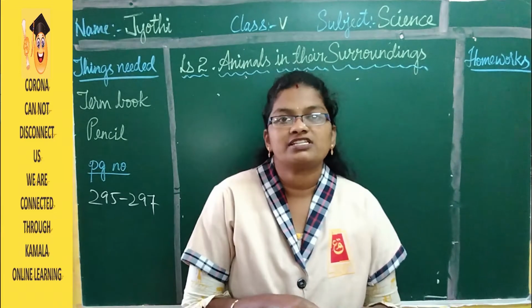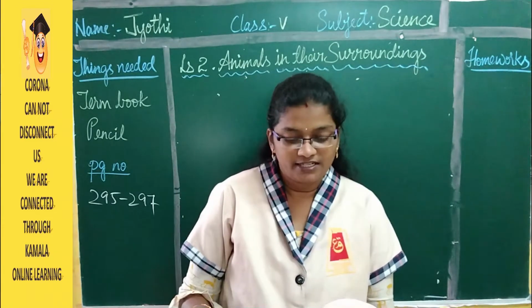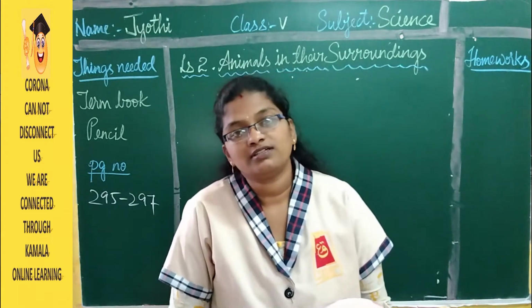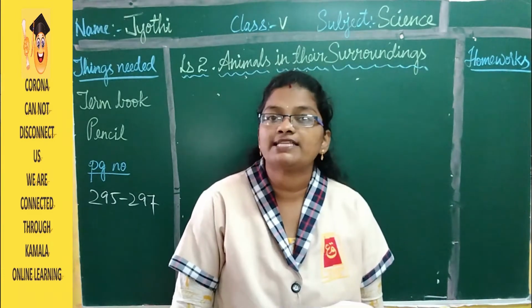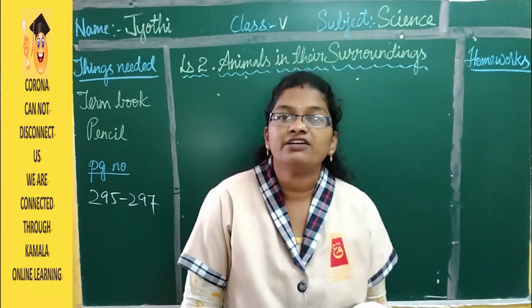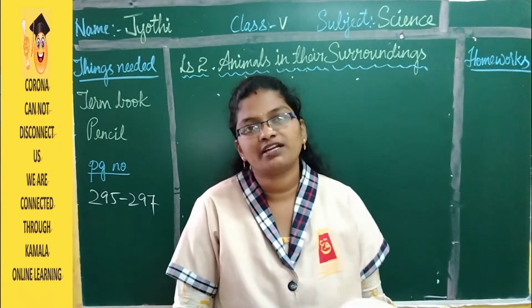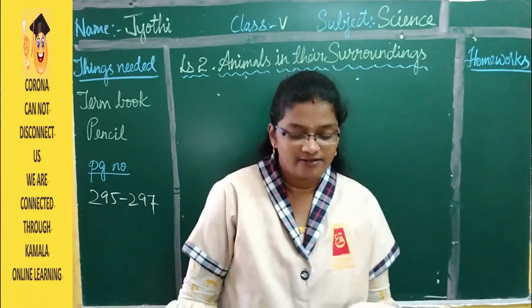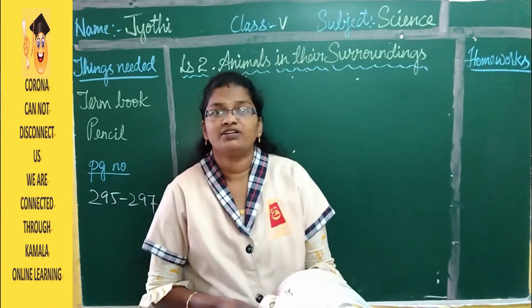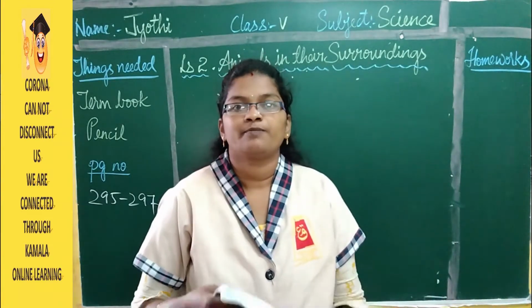The animals which live in water are called aquatic animals. Then the animals which live on both land and water are called amphibious animals. Then arboreal animals, they live on trees, and aerial animals, they spend most of their time in the sky by flying.